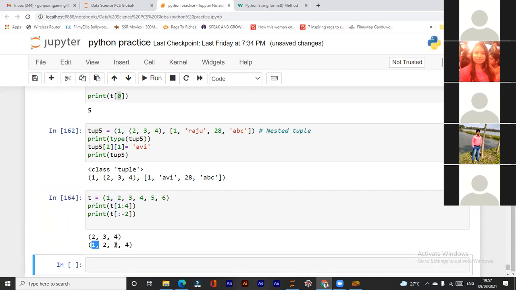Yes, it's 1, 2, and 3, 4. This is -2. So we do not consider the index number which is written here. Okay, so -1 and -2. These two will not be considered, and all the elements will be considered from 0. Here it is 0. Nothing written means 0. So 0, 1, 2, 3, and here it is -2.